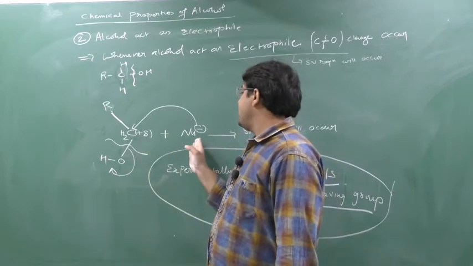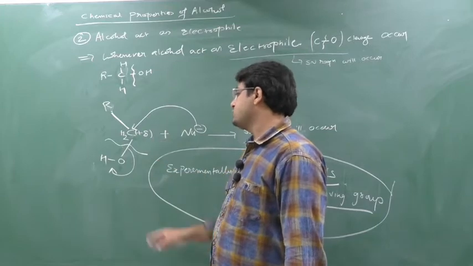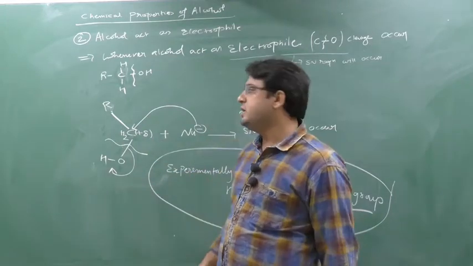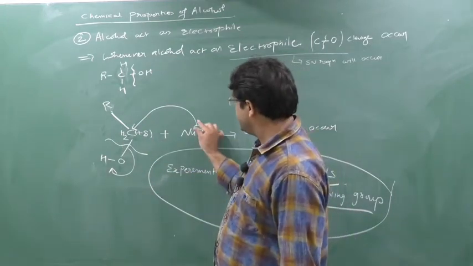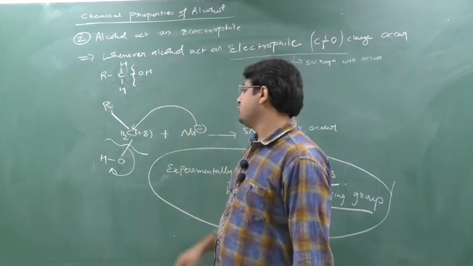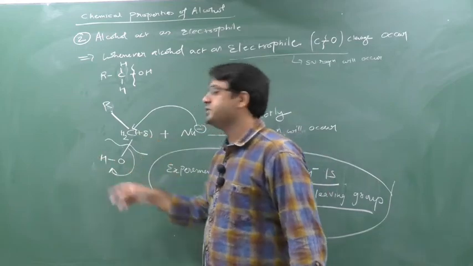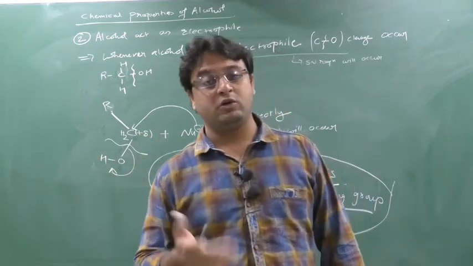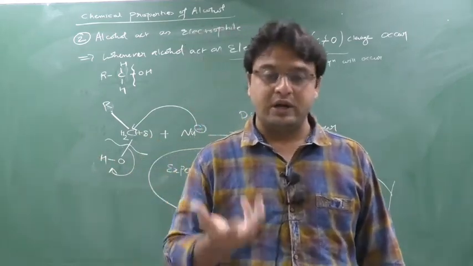So, sir, you directly attack this nucleophile on this carbon, so this OH will be released. Okay, very good. I am doing this. Whenever I attack this nucleophile on this carbon, the carbon makes a bond with this nucleophile. So now the carbon is asking this OH to leave. OH will say, hey, I will not leave. I am not a good leaving group. Why should I release my place?